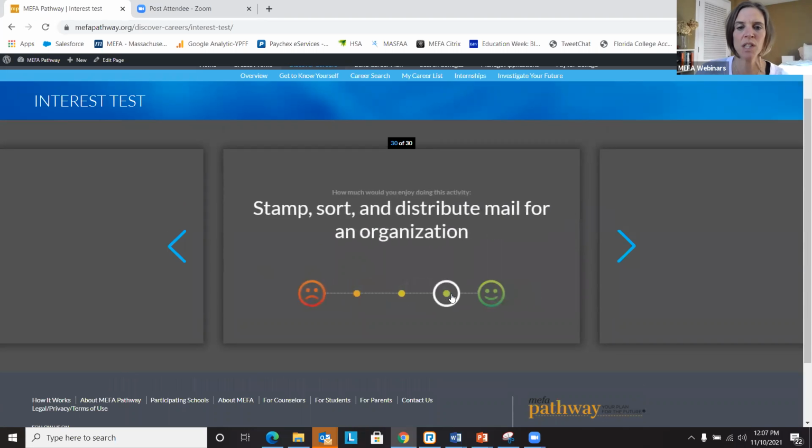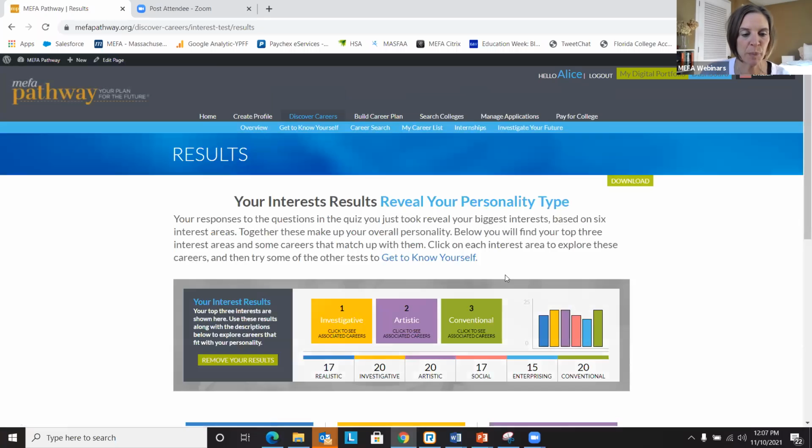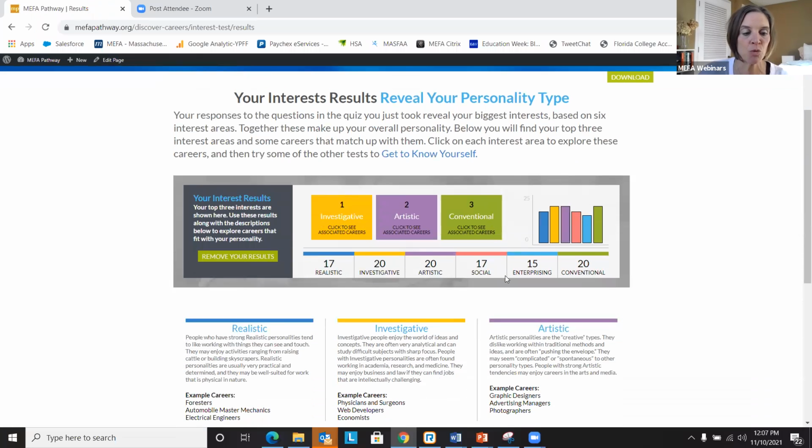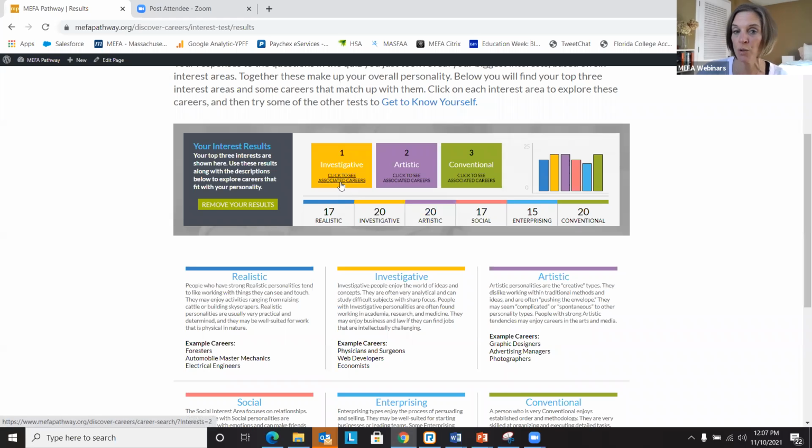Okay, so once we get to the end, we're all finished. We want to see our results. When we get to our results page, this provides students their ranking of the 6 personality types: realistic, investigative, artistic, social, enterprising, conventional. And the results are based on how they rated those activities. Based on what I just went through, those 30 activities, we have our top 3: investigative, artistic, and conventional.